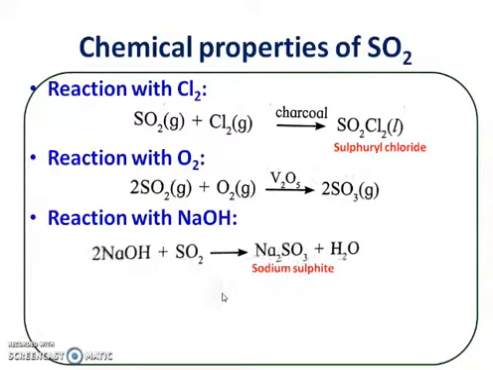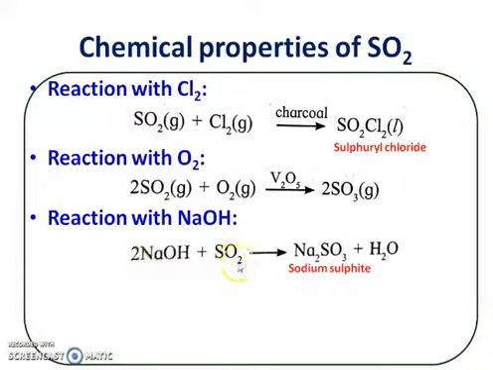It also reacts with sodium hydroxide. With sodium hydroxide, it reacts and there is a formation of sodium sulfite, Na2SO3.